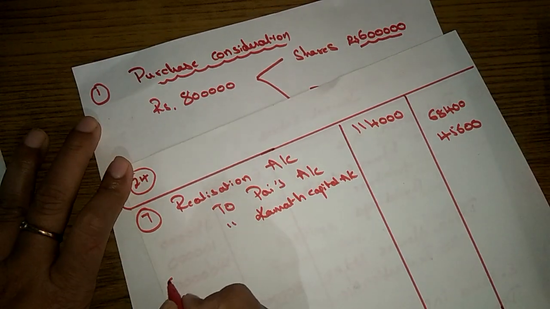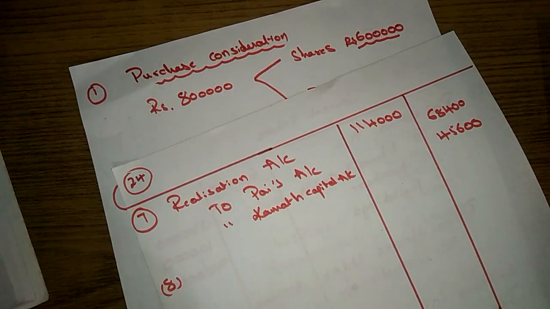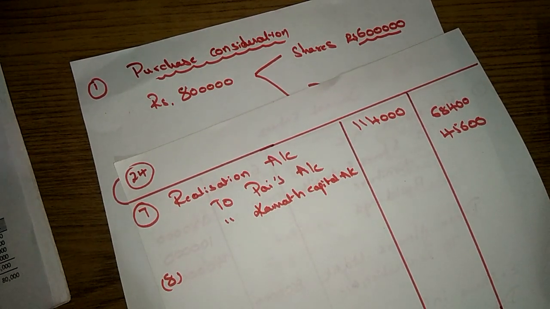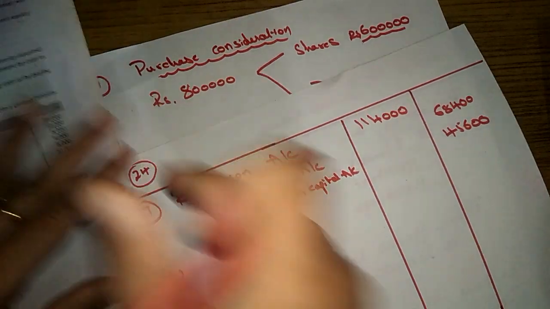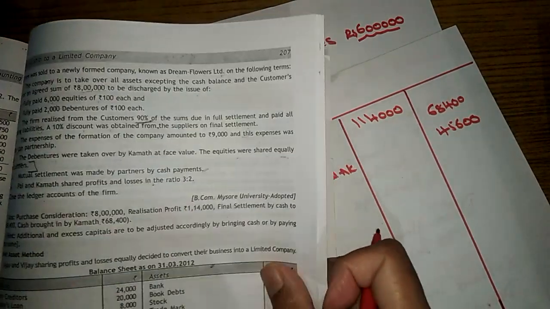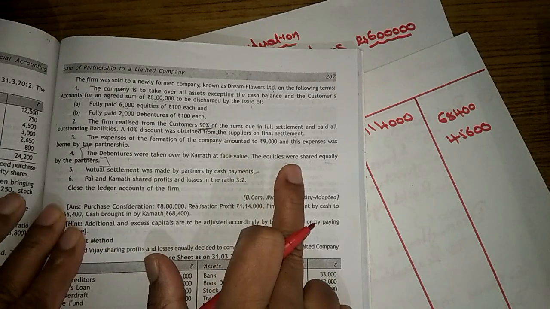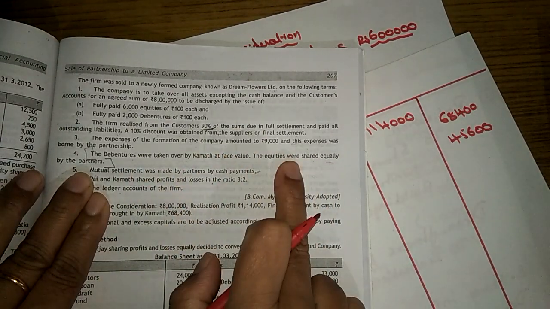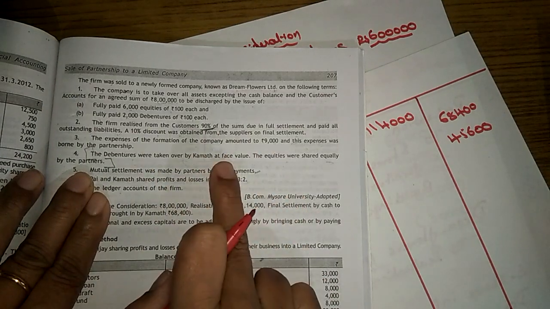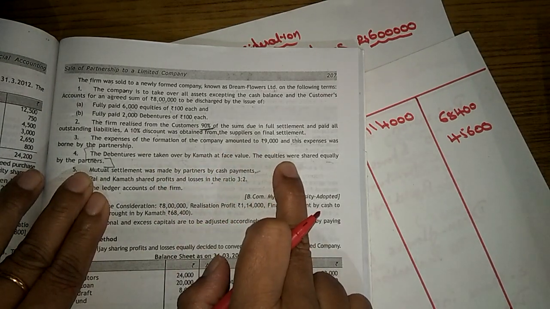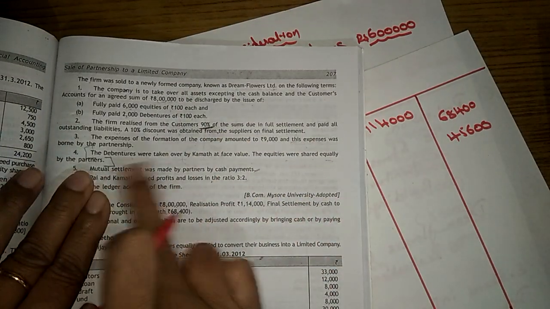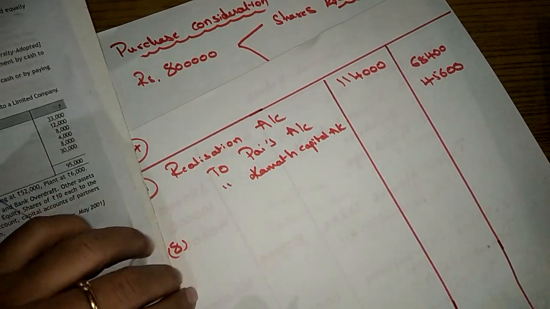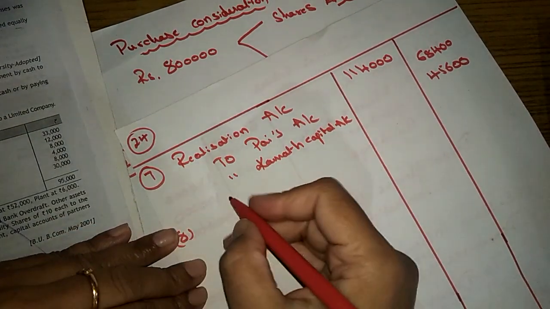Now the last entry, the 8th entry, the distribution of shares and debentures. So here they have clearly said to distribute: the debentures have to be transferred to Kamath's account, and equity shares have to be transferred to the partners' accounts equally. Okay.